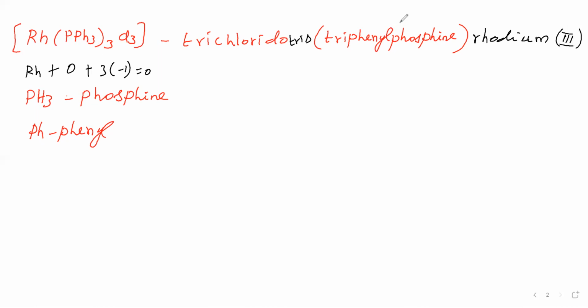The rhodium oxidation number we are getting is 3. So we have got the IUPAC name for this complex. Next, we will take another complex.